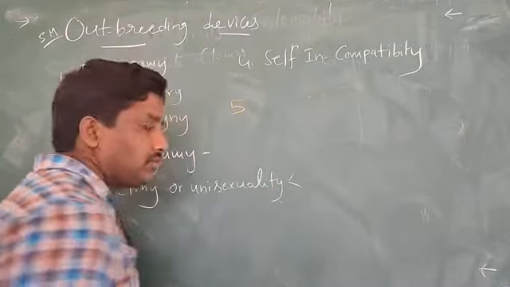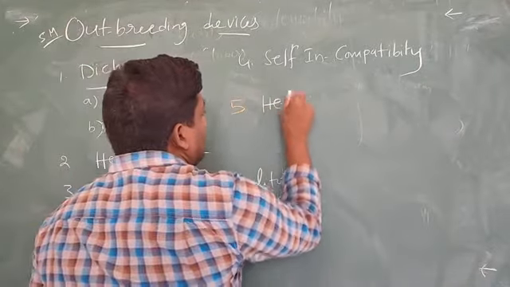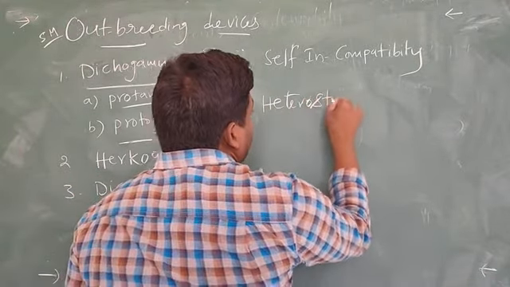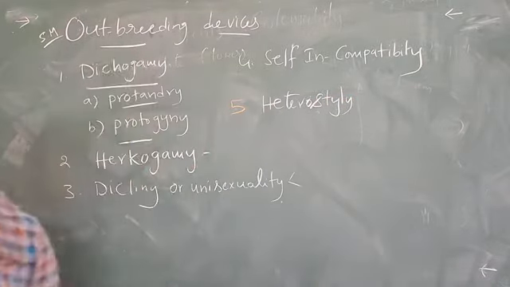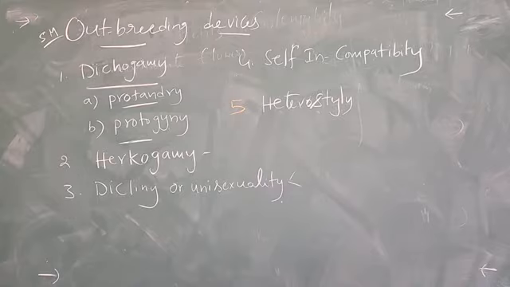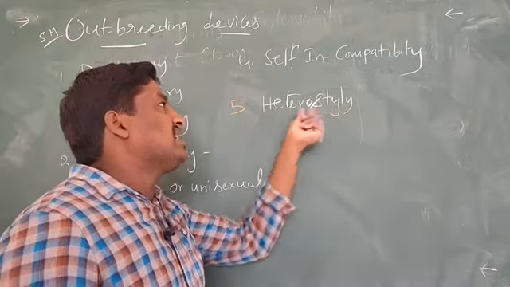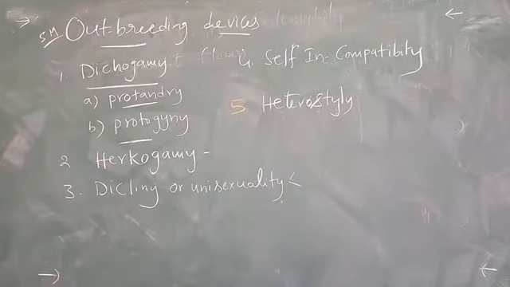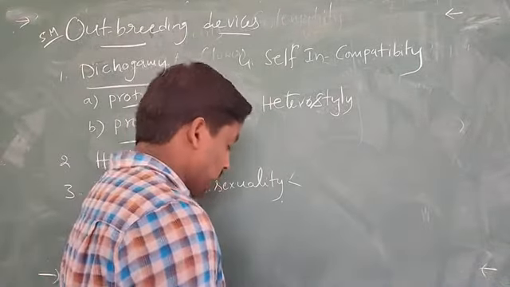Fifth one, heterostyle. Heterostyle means the styles are different in heights. Hetero means different. The styles are different in heights, which favors cross pollination and prevents self pollination. How is it present? I will show that according to the diagram.